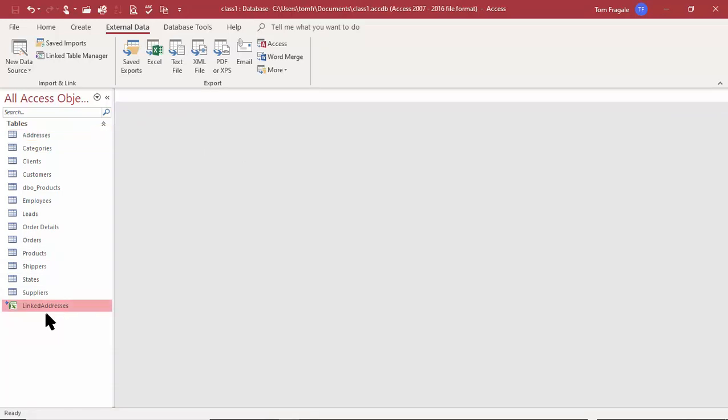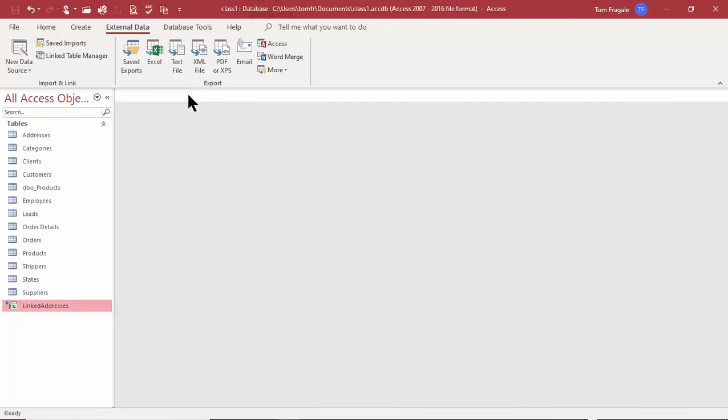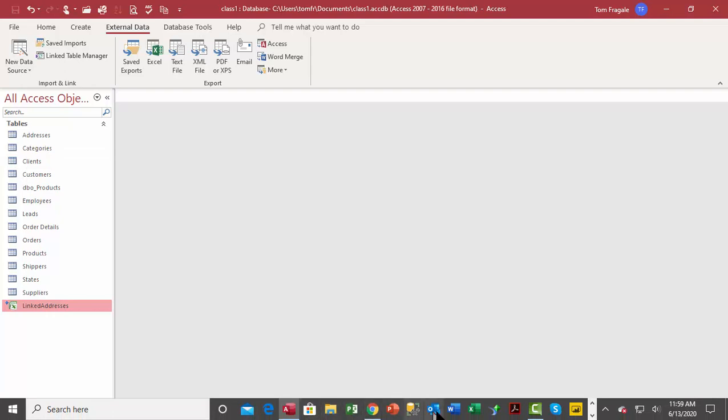Now, actually, the linked addresses table, I can view the data here, but I can't even change it. So if I try to type in something there, it doesn't let me. I can change it on the Excel side. So in this case, when it's linked to the Excel spreadsheet, I can't change it on the Access side. We really only have a view-only view on the Access side. I can change that on the Excel side. So now let's go back into Excel for a second.